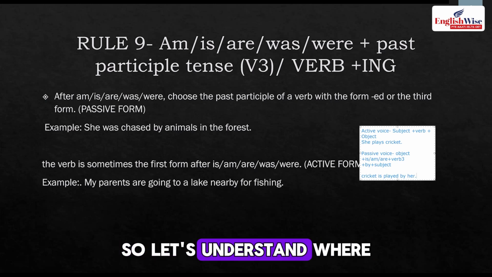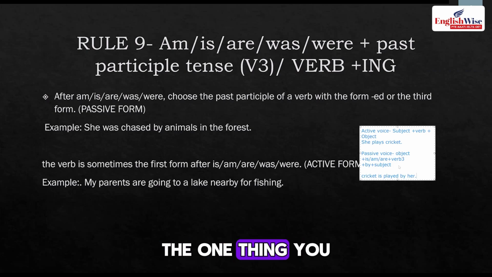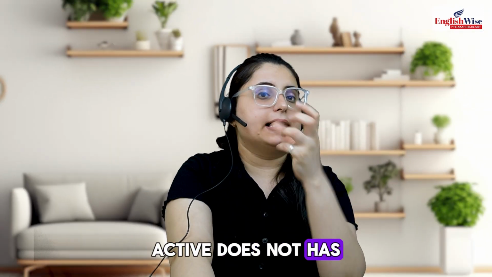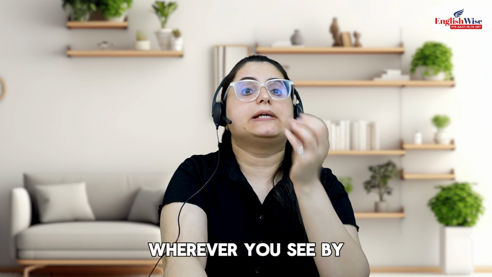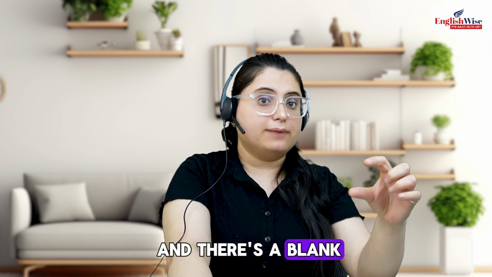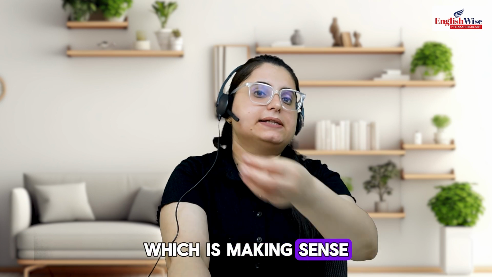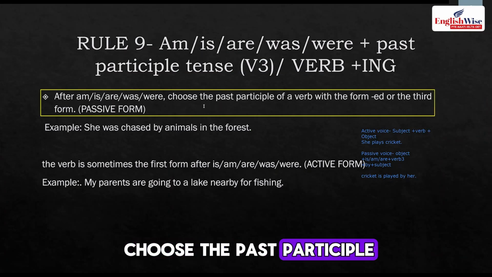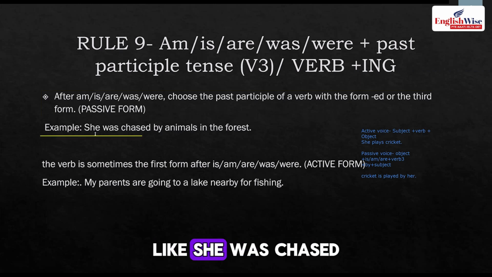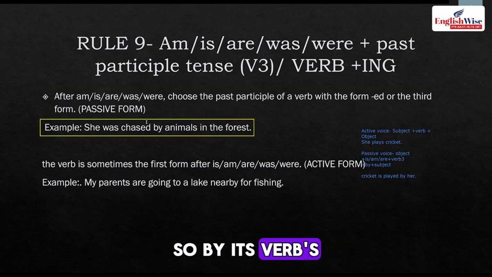So let's understand where you have to use the active, how you are going to recognize the passive. The one thing you can see, active does not have by with it, but passive has got by in it. So wherever you see by and there is a blank before it, just close your eyes, put the verb's third form, which is making sense, and it's all good to go. So after is, am, are, choose the past participle if there is a passive form, like she was chased by animals in the forest. So by, it's verb's third form.